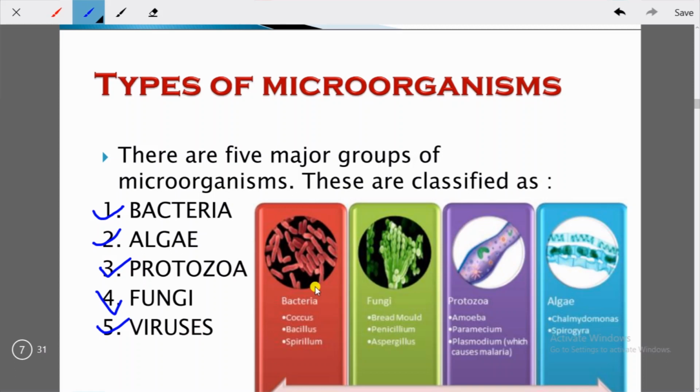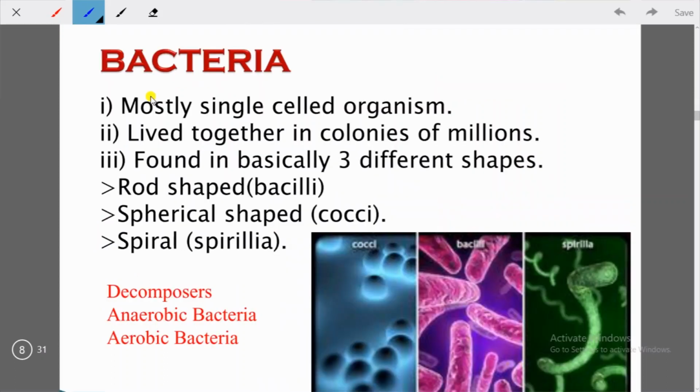So let's start with the first group. This is bacteria. Let's start knowing about bacteria. It is said that bacteria have lived on the earth for much longer than human beings. They are believed to be the first living beings to have appeared on the earth. In 1677, Anton van Leeuwenhoek discovered microorganisms. In the same year, he observed bacteria for the first time.